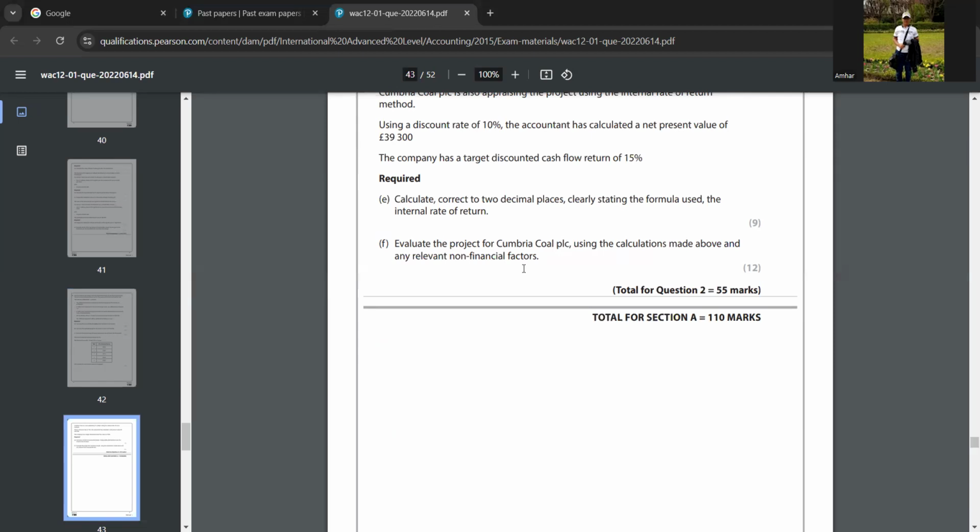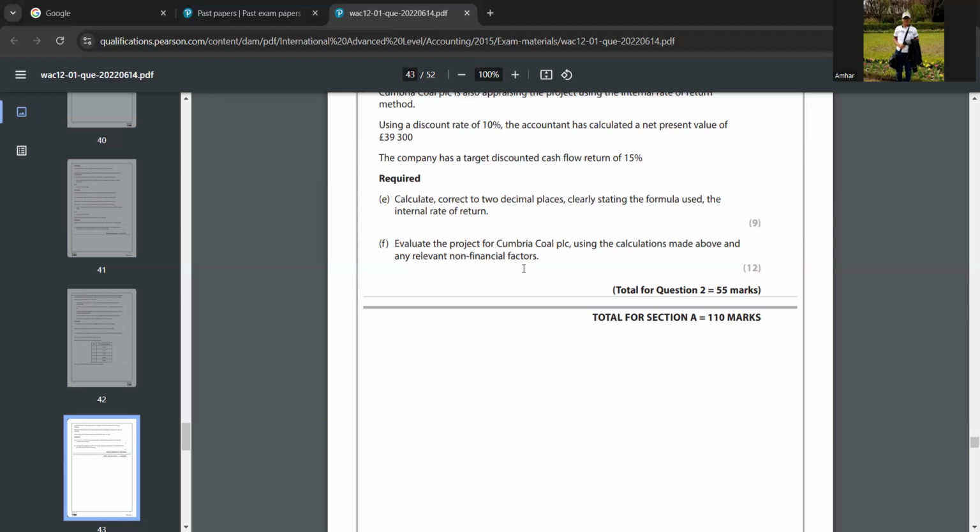Yeah, I understood. Okay, so you can say in favor of the project. So you can say Cumbria Coal PLC should proceed forward with the project because the investment pays back in 4 years and 2 months, which is 10 months before the end of the project. So the project is 5 years, right? So before 5 years itself, the investment pays back. It takes only 4 years and 2 months. So which is good, right? So you can tell that.